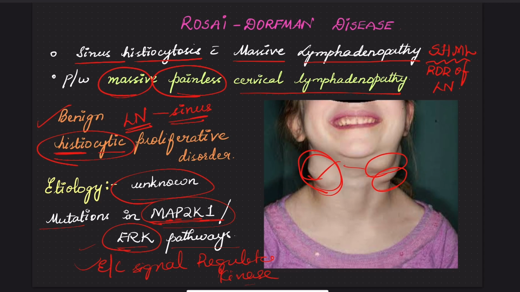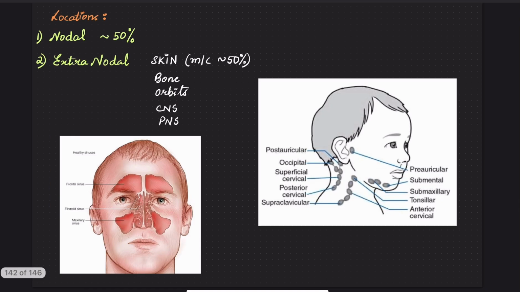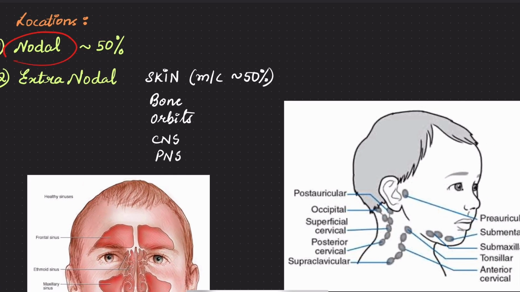This is the brief introduction regarding Rosai-Dorfman disease, which is a benign, massive histiocytic proliferative disorder most commonly seen in lymph nodes, which presents as a massive painless cervical lymphadenopathy. The most common site is the lymph node, which is given the name nodal Rosai-Dorfman disease. More than 50% of cases are of the nodal variety.